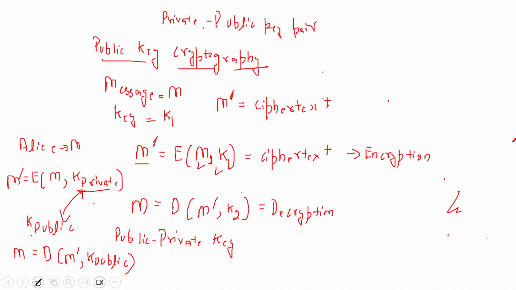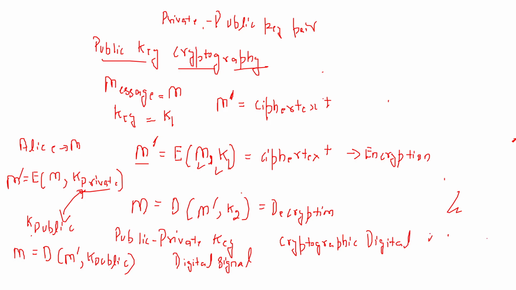But this methodology that I have just shown you is used for digital signature. Specifically, this technique we call a cryptographic digital signature. Sorry, it's not signal, it's wrong. So it's cryptographic digital signature. So what does it mean? Suppose